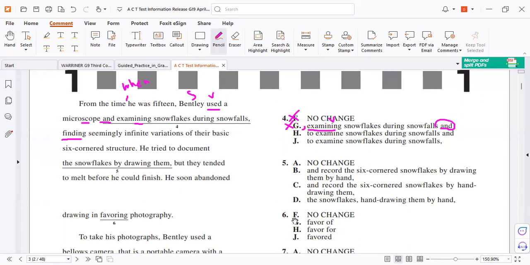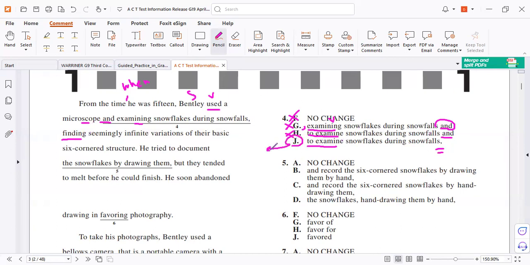Do you understand? Yes. For letter H, Bentley used a microscope to examine, correct, and finding. No parallelism. Infinitive, gerund. There must be parallelism. Here, infinitive, look, and then comma, and then present participle phrase.